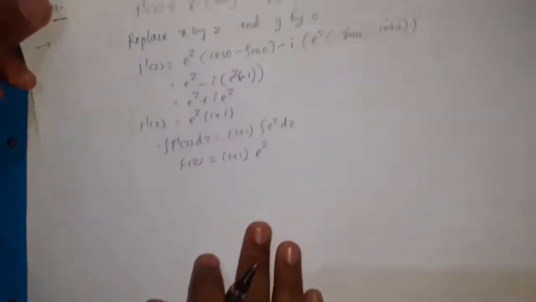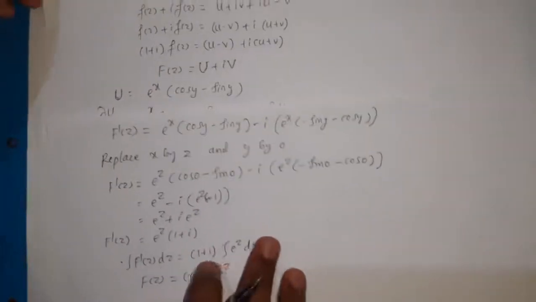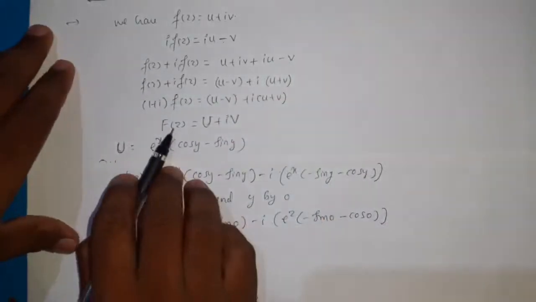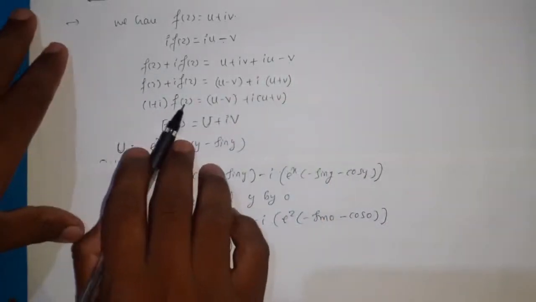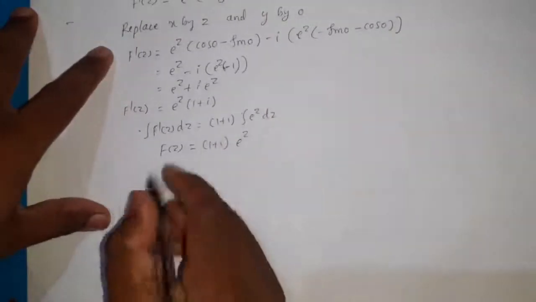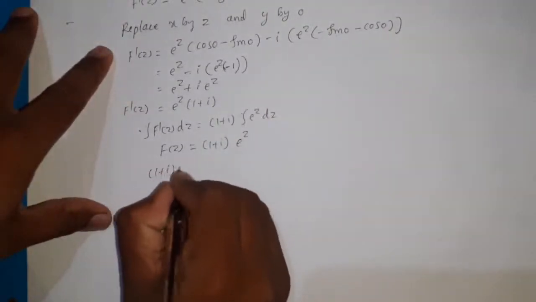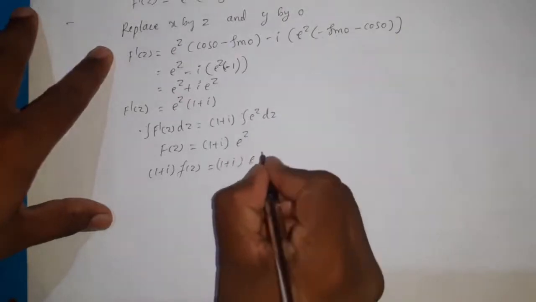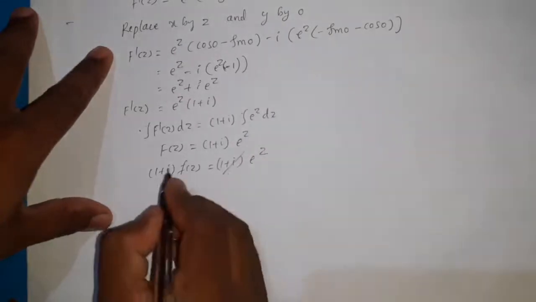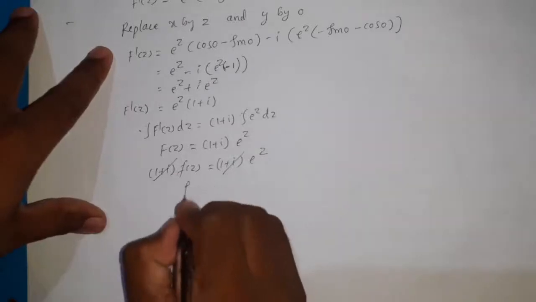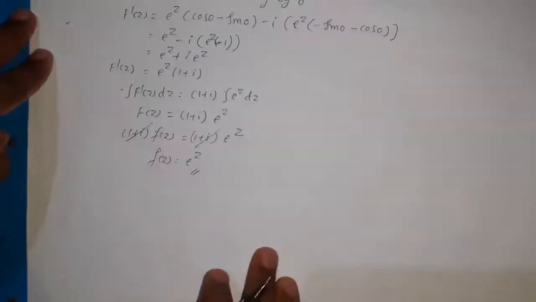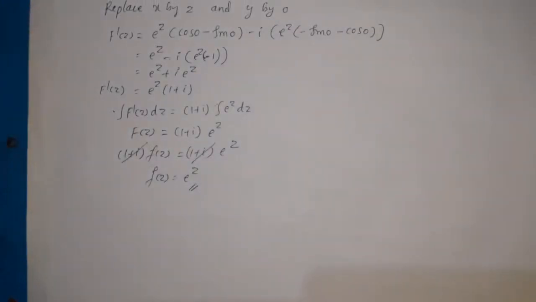Now we know that capital F of z equal to 1 plus I into f of z. So it is 1 plus I into small f of z, here 1 plus I into e power z. So 1 plus I gets cancelled, remaining f of z equal to e power z, which is the required analytic function.